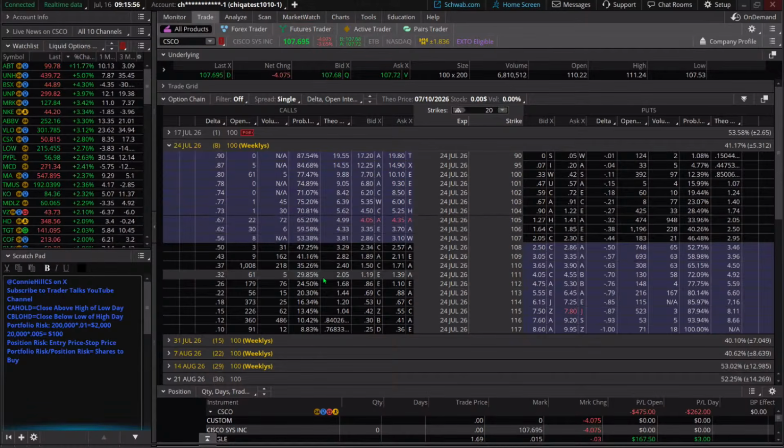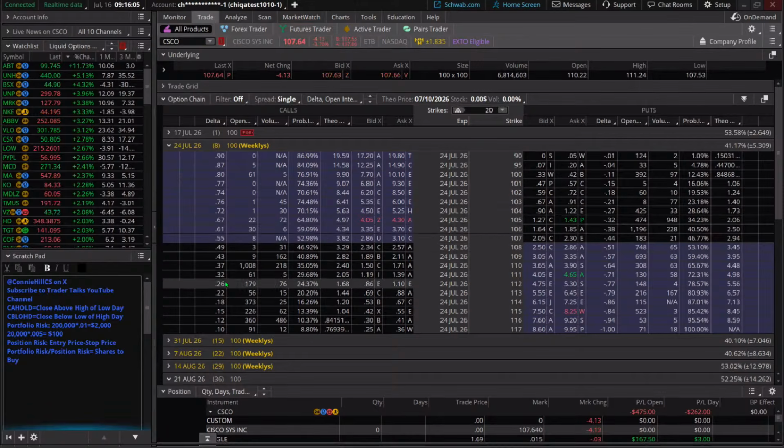And you've got to determine how aggressive or conservative you want to be in this. If you want something that'll expire with a high probability, you might go a little further out of the money. Look for a 30-something delta. Some of you might even look for a 20-something delta. Some of you might be a little more aggressive and sell a 40-something delta.